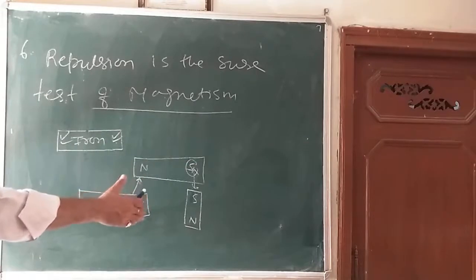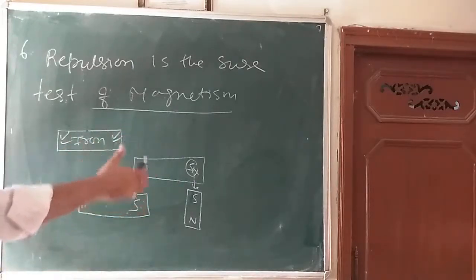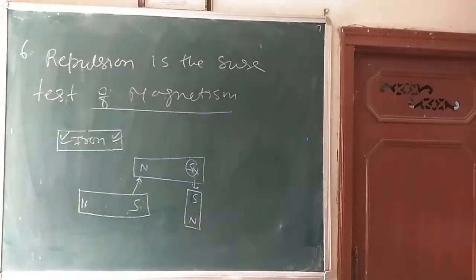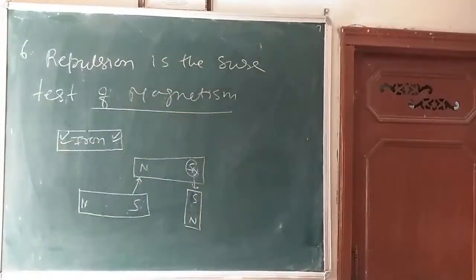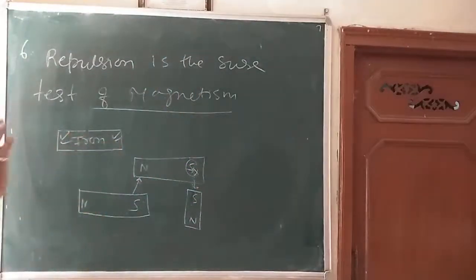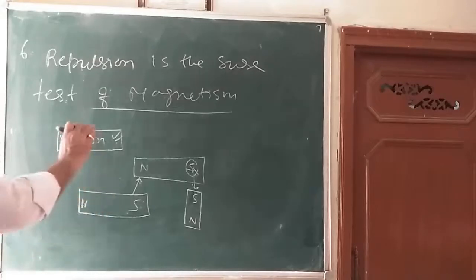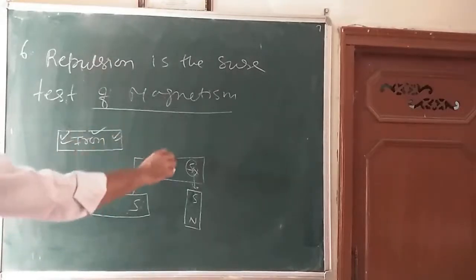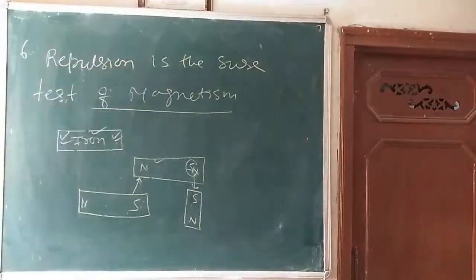So one end of the bar magnet repels only like poles of the given magnet. So I can say repulsion is the sure test of magnetism. Iron is attracted at both ends, but a bar magnet will attract at one end and repel at the other end. So once we have two identical pieces of iron and magnet, we can easily see that repulsion is the sure test of magnetism.